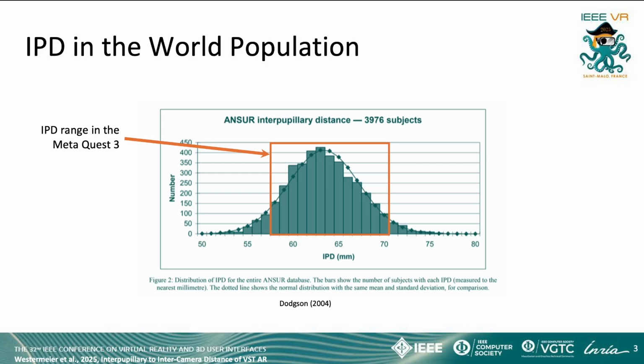In VST AR, the ICD is fixed to a value of 63.5 mm, which means that only a small amount of the population sees the video and the rendered images with the matching stereo parallax. The remaining might face spatial distortions from conflicting depth cues. So for us, the question arises: how does this impact depth perception? And if it has a negative impact, can we adapt to the error by perceptual motor calibration?